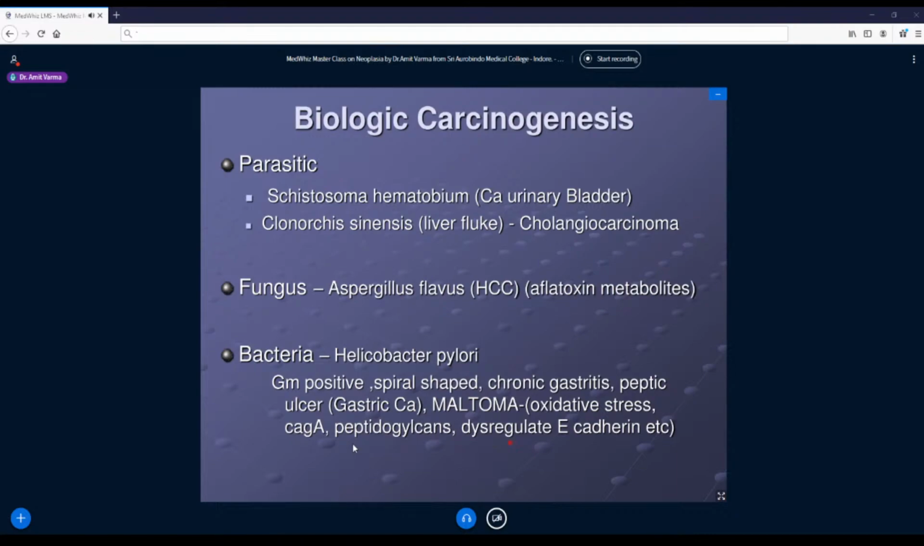Also, they dysregulate catenins. So what are these? These are basically our adherent molecules. So if the bonds between the cells are broken, it will further enhance the metastasis process of these tumors. So that's why Helicobacter is thought to be causing carcinogenesis by different mechanisms. So it is not one single channel, it is multifactorial.